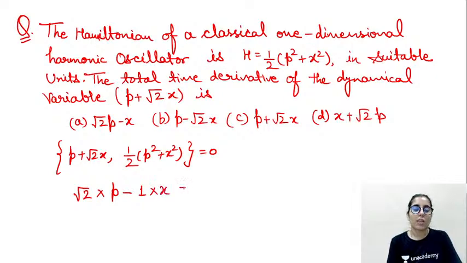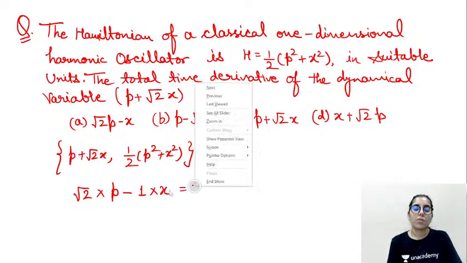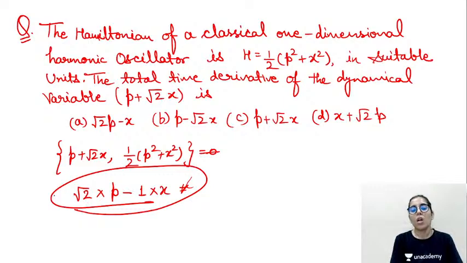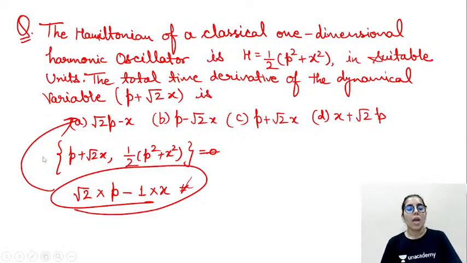Basically we are not finding whether it is a conserved quantity or not, so we are just writing the formula for dA by dt, which is the Poisson bracket of A with H, where A was the function, plus partial A upon partial t. So this will be our answer here, and partial A upon partial t will be 0. The reason behind it is that it's not dependent on time, the t term is actually not present there, so the partial differentiation will give us 0.